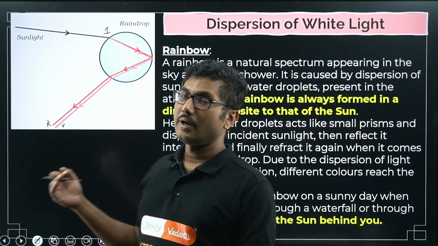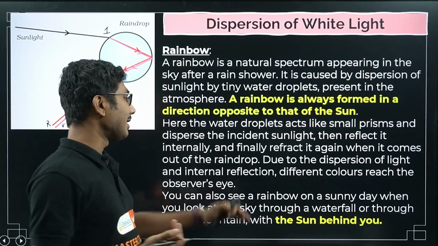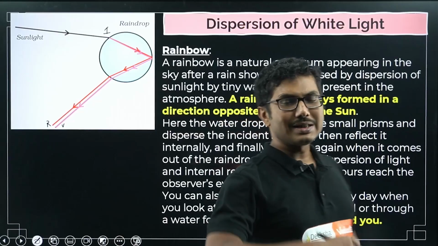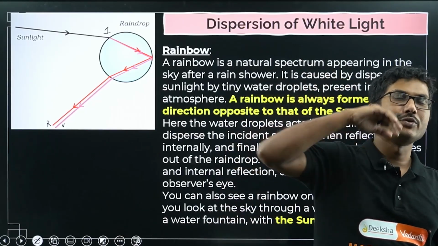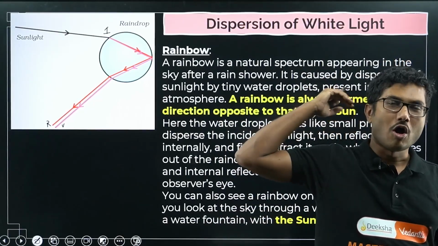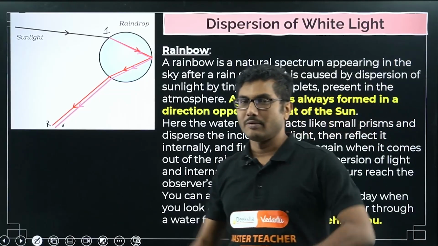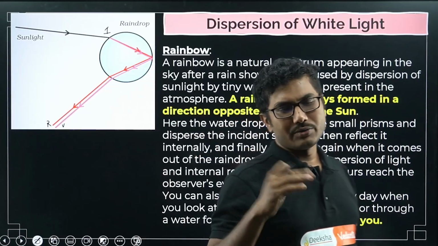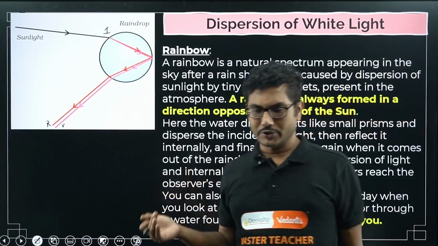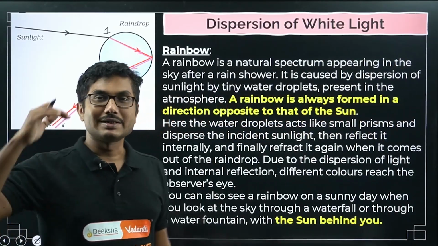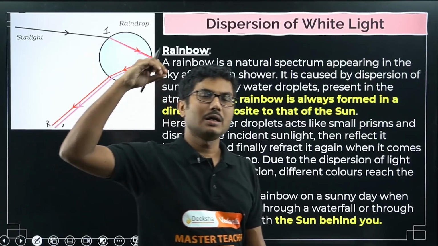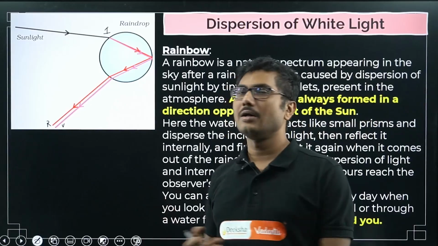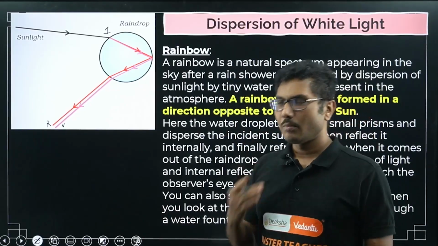But the condition is that the sun should be behind you, whether you are looking through a waterfall or through a large fountain, in the afternoon, just before sunset, or in and around 4-5 p.m. Based on where you are, you can see the rainbow if you are watching through a fountain. That is not supernatural, but that is also possible.